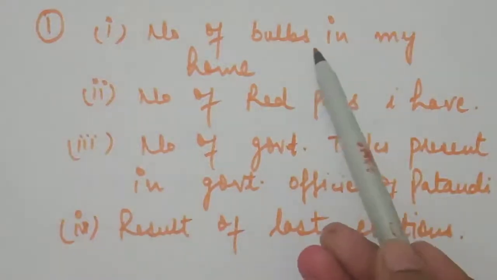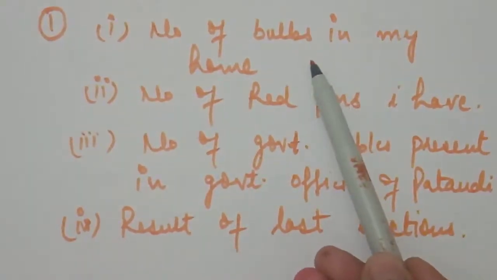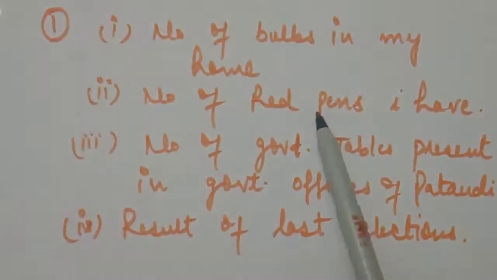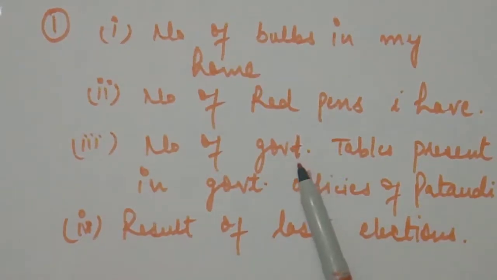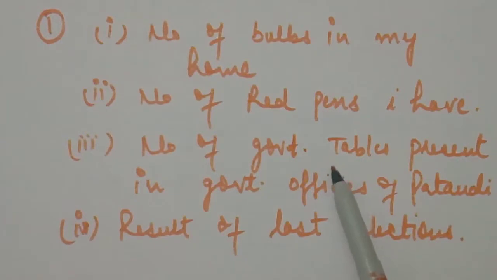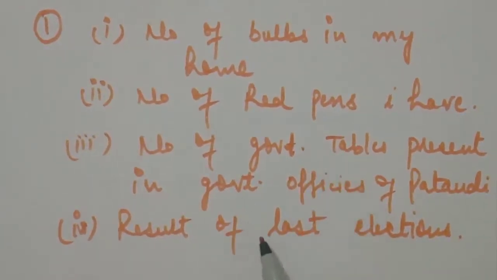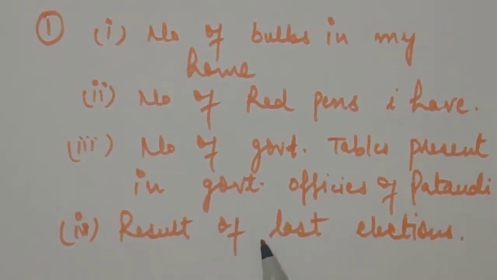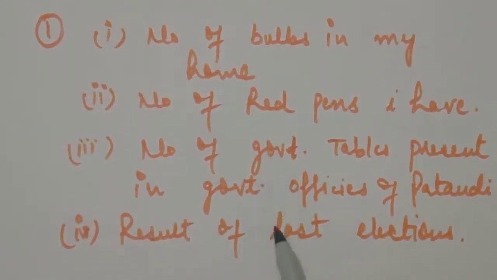Like the number of bulbs in my home, I collected this data myself. This is primary data. This is also primary data, but this is not primary data. This is secondary data, because if I want this data, I will use the internet and take the information. For this result also I will use the internet and take the result. So these two are secondary data.